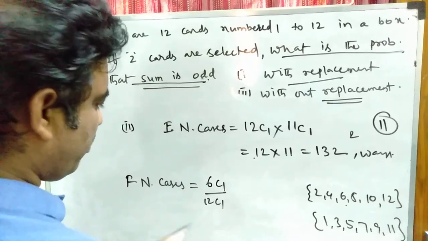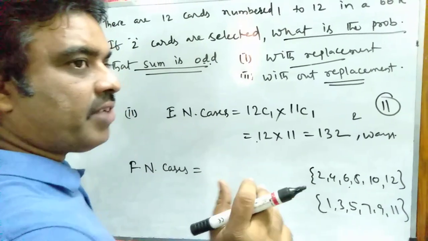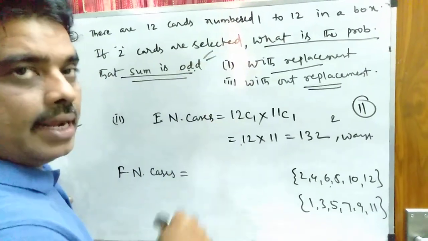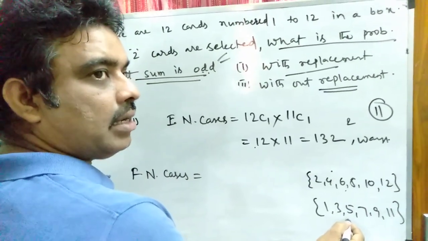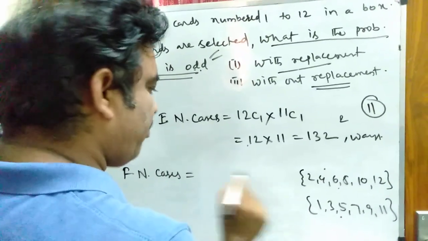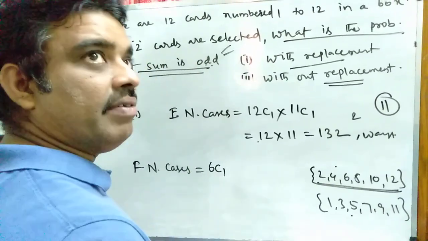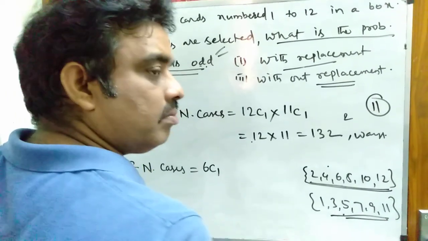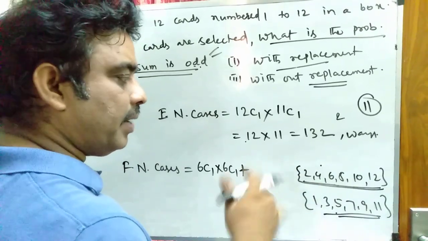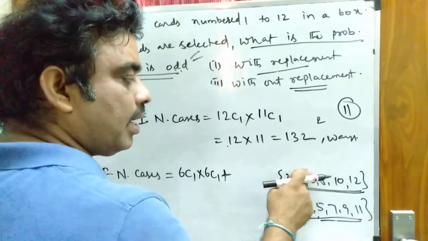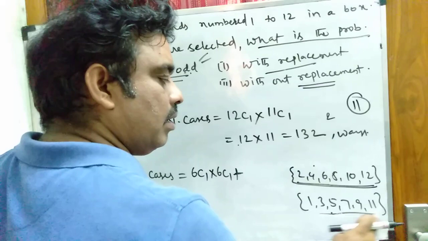So here you have to write favorable number of cases. Favorable number of cases means the sum is equal to odd. That is our favorable case. So odd means one has to come from even numbers, then the second card has to come from odd numbers. So what are the favorable cases? If I take a card from the even numbers, that can be done in 6C1 ways, and again one card from odd numbers, into 6C1. Whether the card is replaced or not, nothing to worry, because we have to get one even number and one odd number. So one even number taken means the odd numbers remain the same.